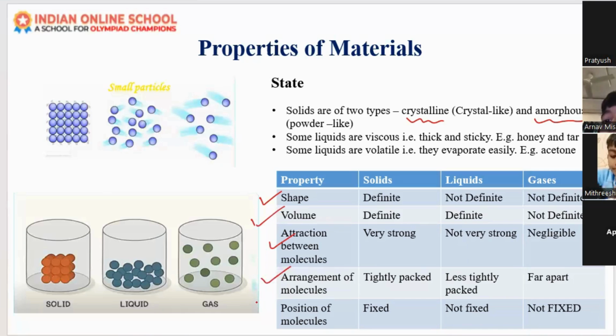And how is the arrangement of molecules? Tightly packed. And what about liquids? Less tightly packed. And for gas? Far apart, very far apart. And what is the position of molecules? Fixed position. If you see in solid, they have a fixed position. They are not moving here and there. They are in the fixed place only. And what about liquids? Not fixed. And what about gas? Not fixed. Yes, gas also not fixed.